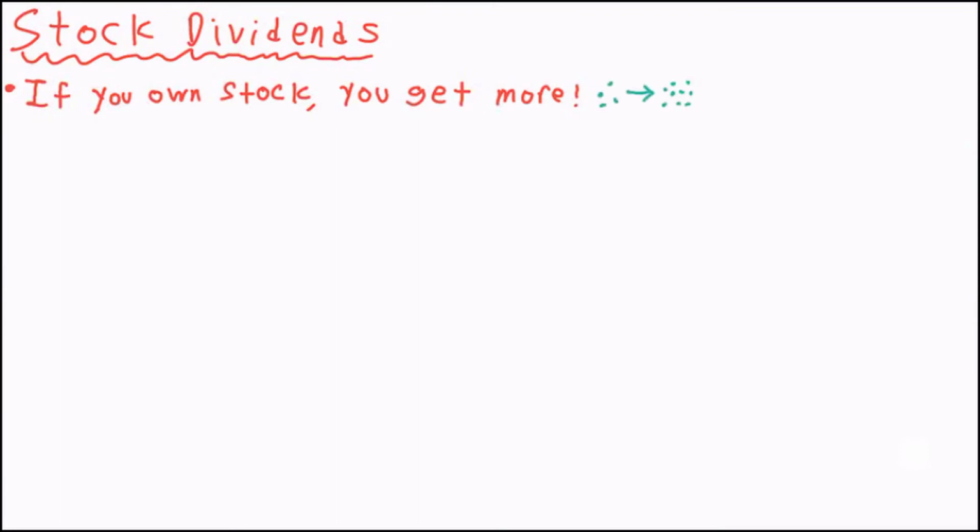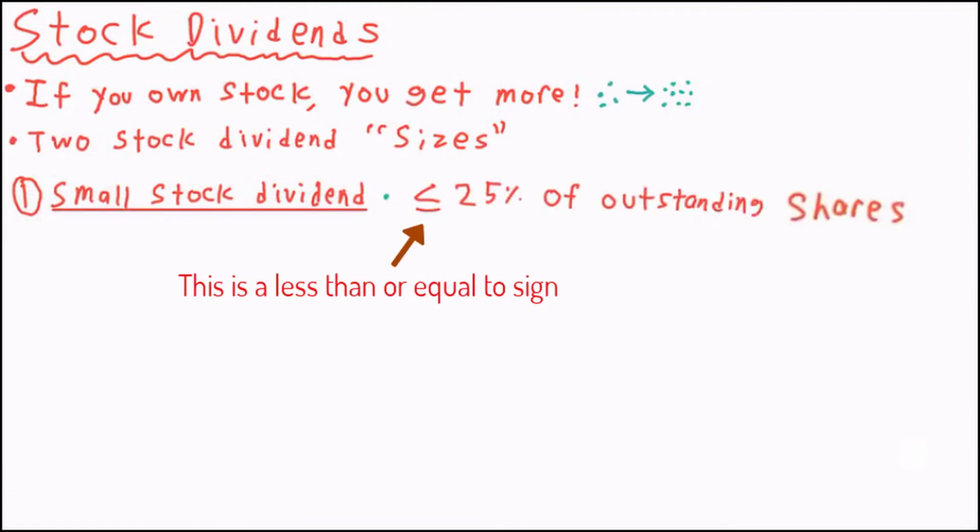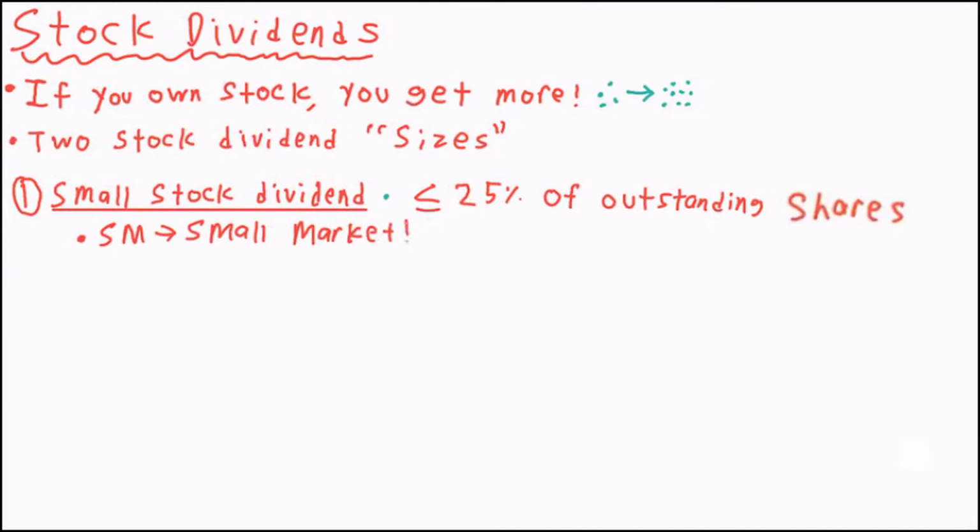The accounting for stock dividends changes based on the size of the stock dividend due to assumptions about how likely the market price is to adjust. A small stock dividend is a distribution of 25% or less of the previously outstanding shares. For accounting purposes, small stock dividends capitalize retained earnings by the market value of the stock. The assumption is that for a small stock dividend, the market value of the stock won't change by too much, which is why it's used in the journal entry.